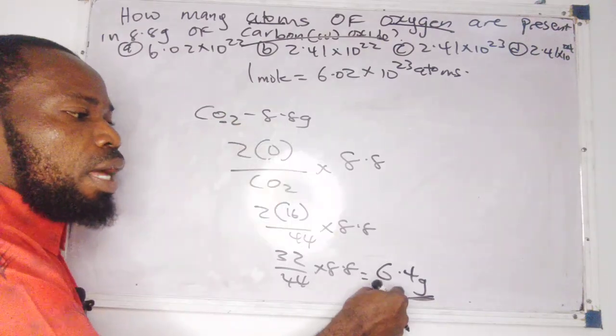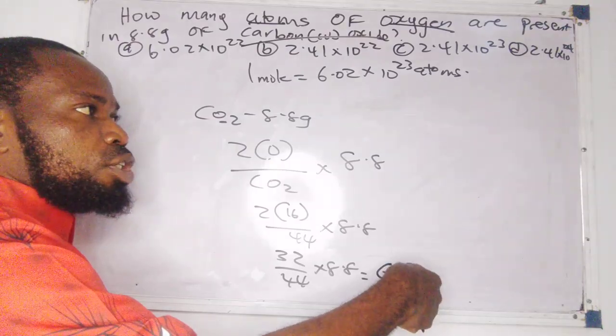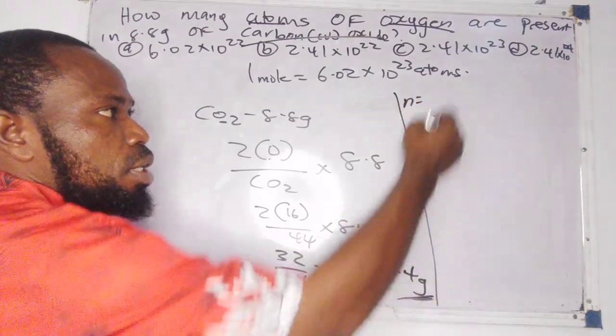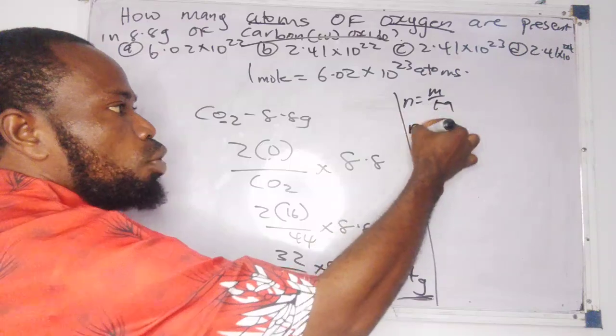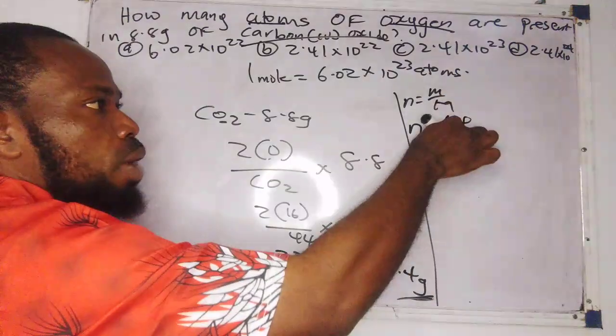So the next point you need to make is that I need to get the number of moles of oxygen in this place. Therefore, I will bring it out. Number of moles is equals to mass over molar mass. Therefore, number of moles is now equals to, what's the mass? 6.4 over, what's the molar mass?